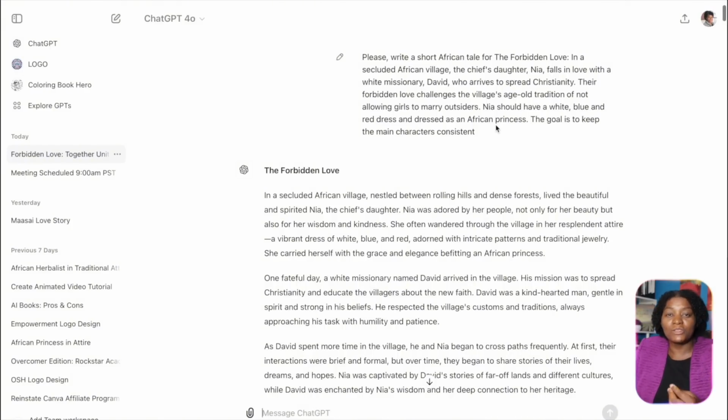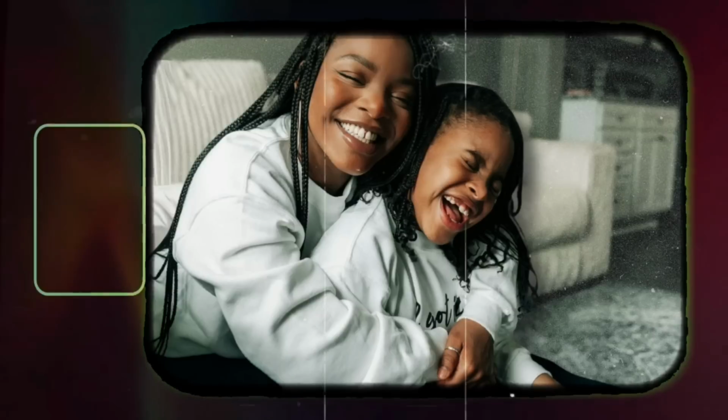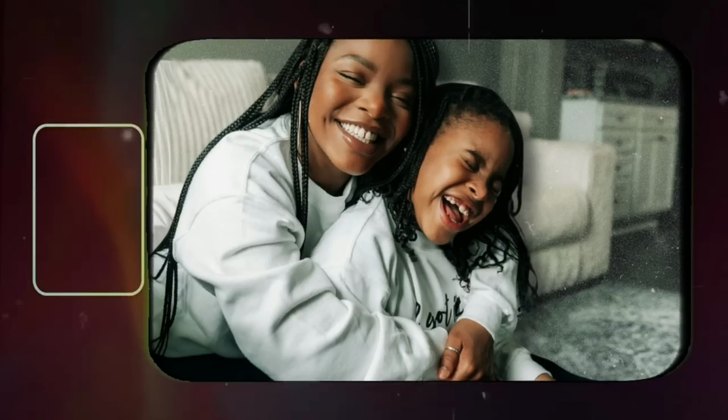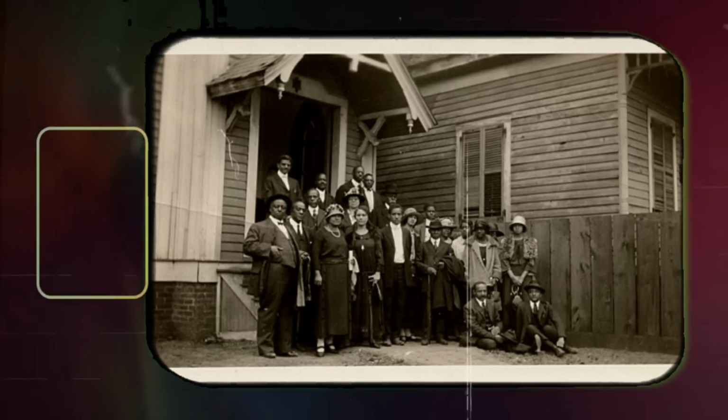The idea about my story is that there is this chief's daughter, Nia. She is in love with an American missionary, and this missionary has come to preach the gospel in their village, right? And first of all, the village has a culture that girls in that village cannot marry outsiders. They cannot even marry people in a neighboring village.